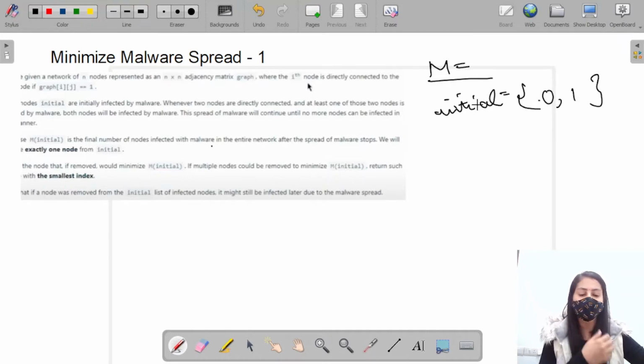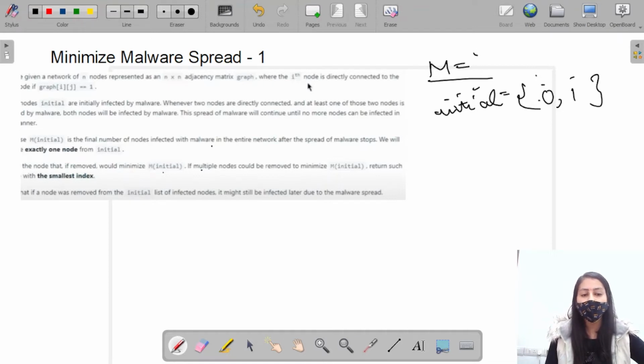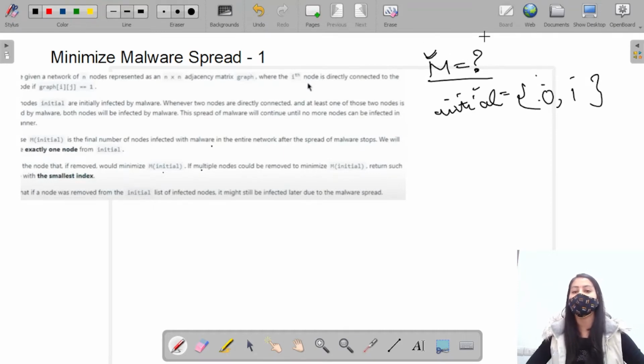For example, 0 and 1 are given in initial, that is 0 and 1 are initially infected by malware. Now we can remove exactly one node from this initial. How? That if removed would minimize m. If multiple nodes could be removed to minimize m, return the one with the smallest index. So we have to minimize this value. So we have to select that node by which m becomes minimum. So we have to minimize the total number of nodes infected by the malware infection. So we have to find out by removing which node the spread of malware becomes less, that is the number of nodes infected by malware becomes less.